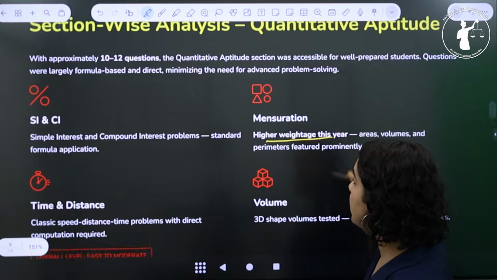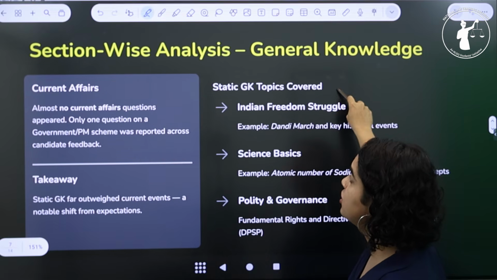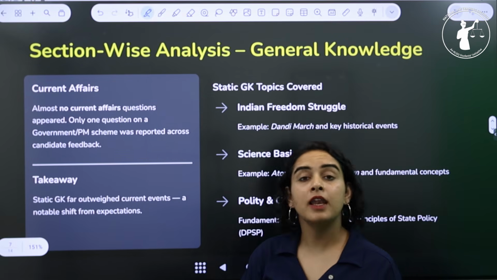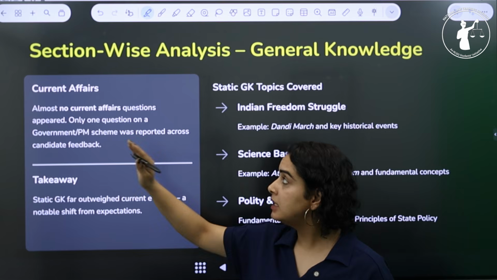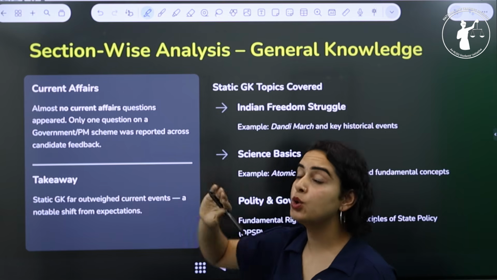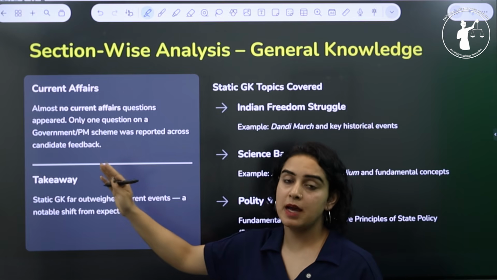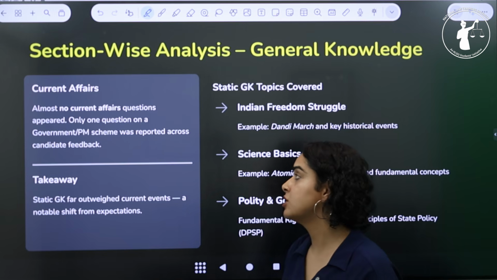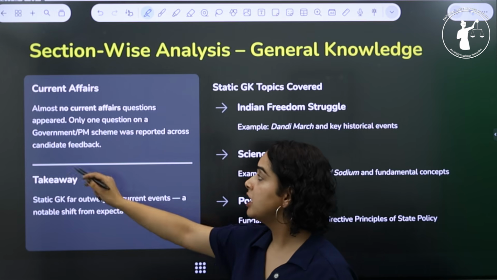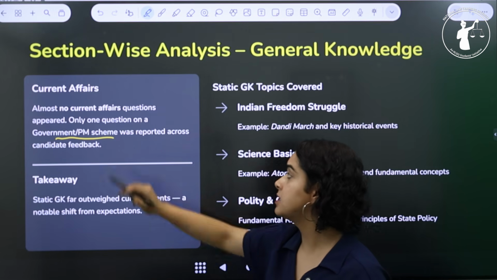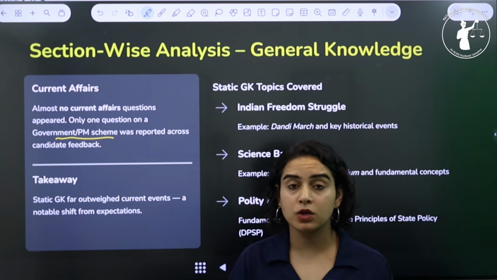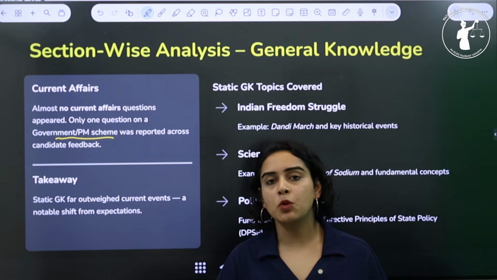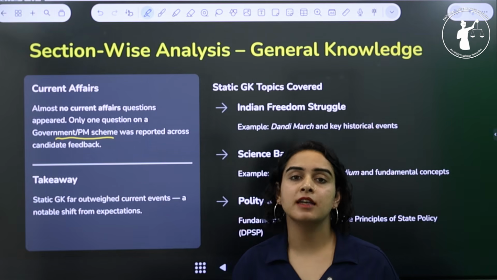Now, moving ahead, the next section is the general knowledge section. Like we have already mentioned, in this section this year there were no current affairs questions. Absolutely no current affairs questions were there. Only one question related to a government or PM scheme was reported across candidate feedback. Instead, most of the questions were from static GK.